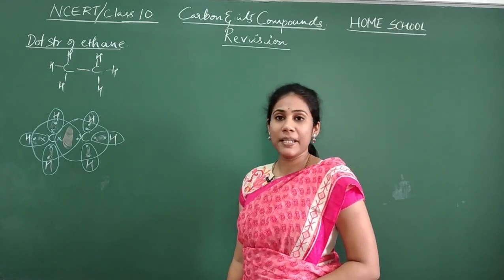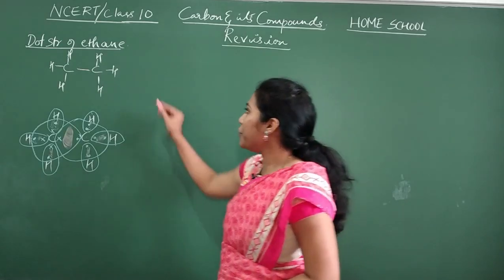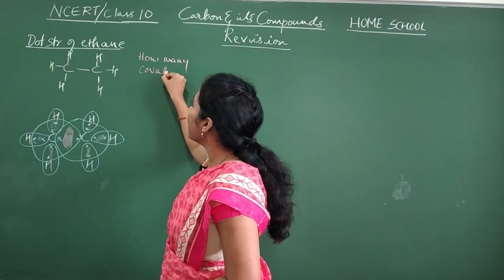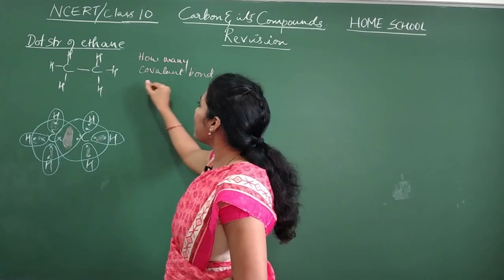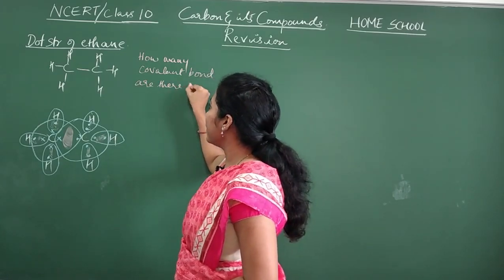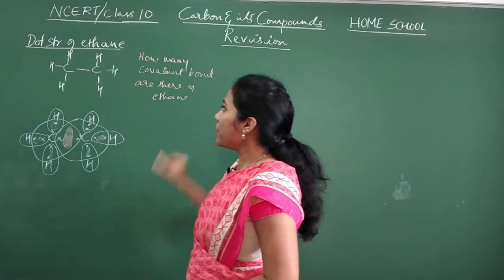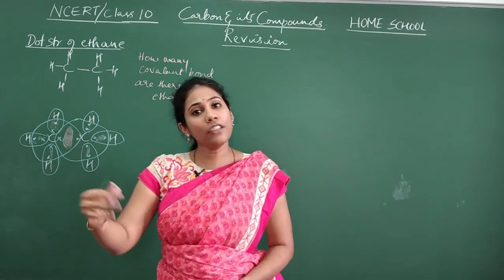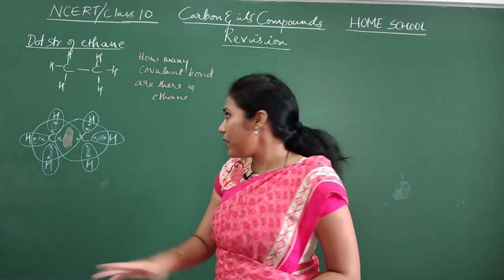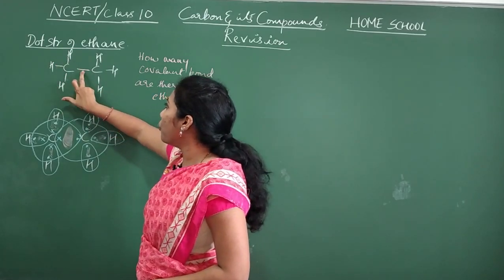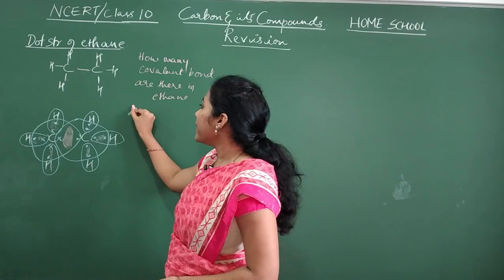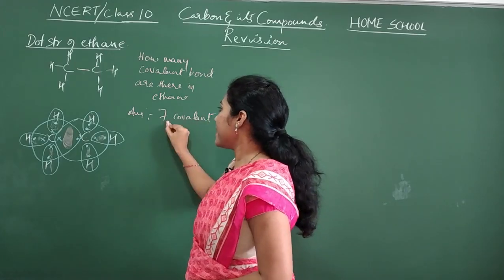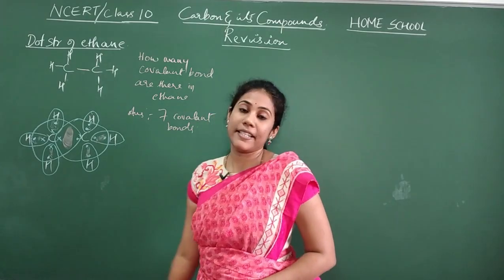And now question can be asked in another way also. They will ask you how many covalent bonds are there in ethane? In ethane. Then what is your answer? How many? All these are covalent bonds only. Whatever bonds you are seeing, all are covalent bonds only. Just count the bonds here. 1, 2, 3, 4, 5, 6, 7. Right? So what is your answer here? Answer is 7 covalent bonds are present in ethane.